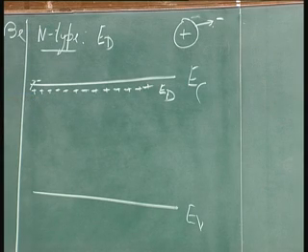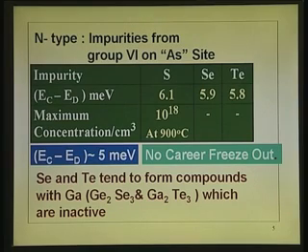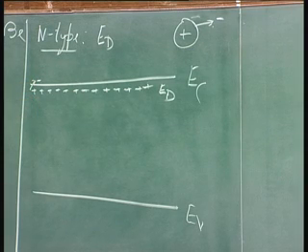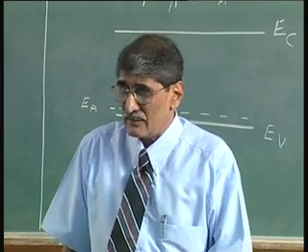If you take gallium arsenide, the energy is 6 milli electron volts or 5 milli electron volts. Then even if you go down to liquid nitrogen temperature, the electrons do not remain there, they are available for conduction, because very little energy is sufficient to release those electrons to the conduction band. So, even at much lower temperatures, you have these electrons available for conduction.